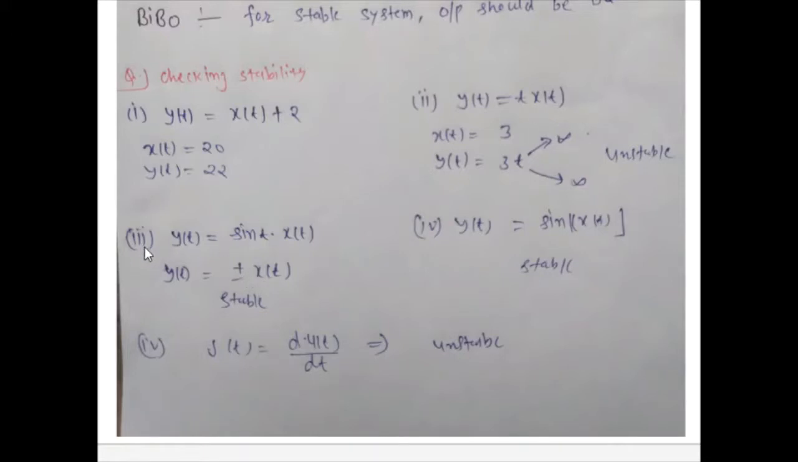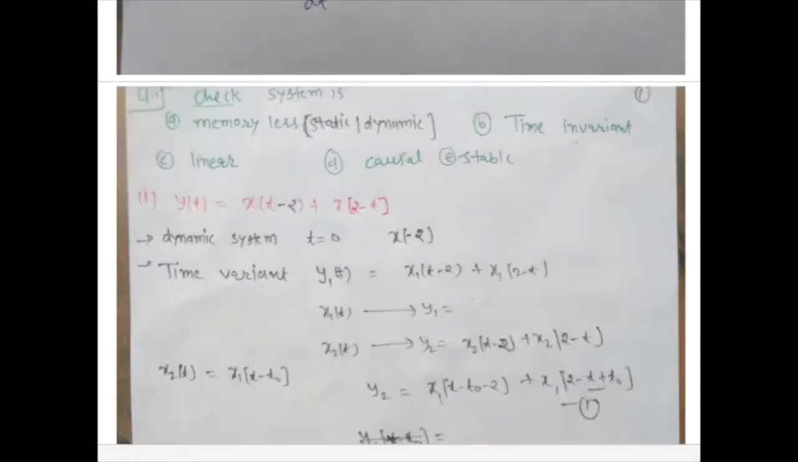And the third example is sin t dot x(t). This is bounded because sin t is bounded in the region plus minus 1. This is stable. This is also stable. This is unstable. We already discussed why it is unstable, because it is discontinuous.